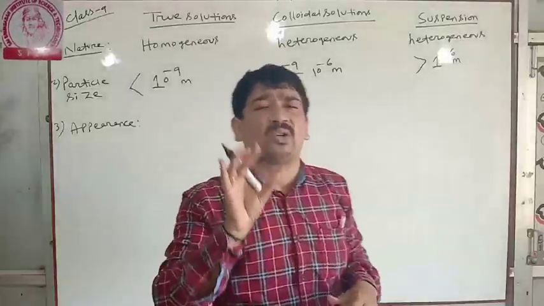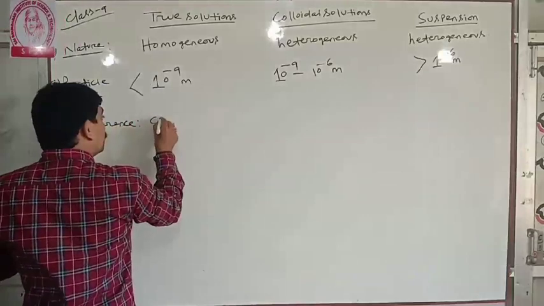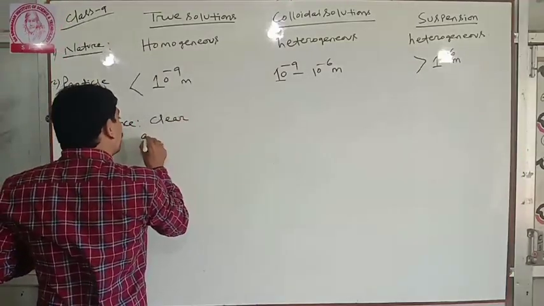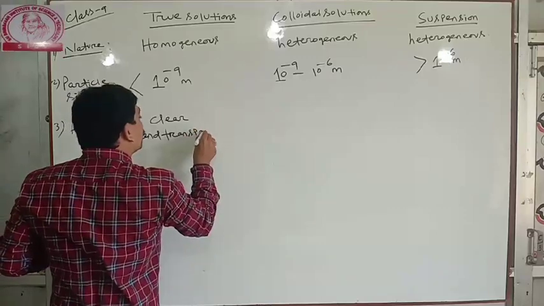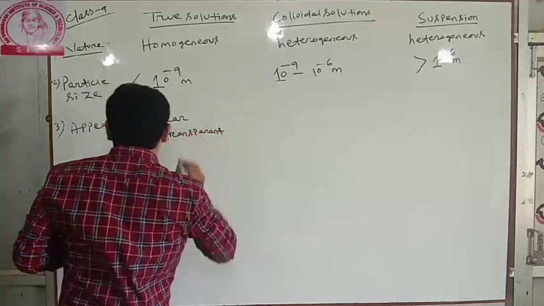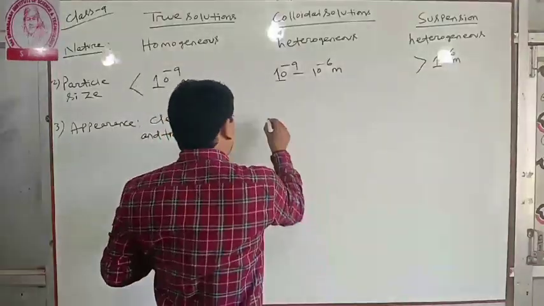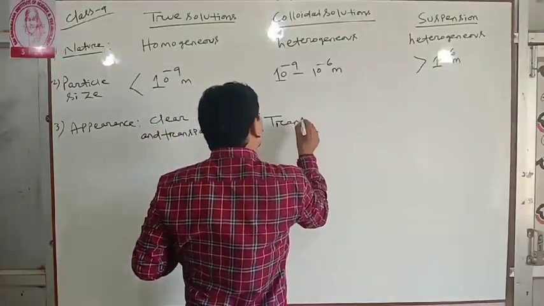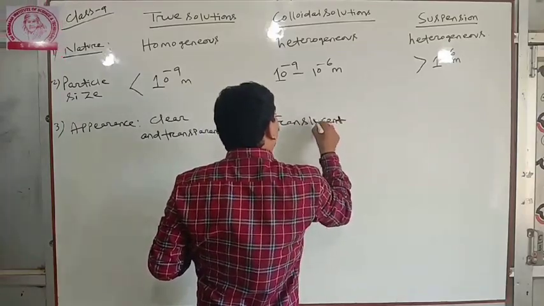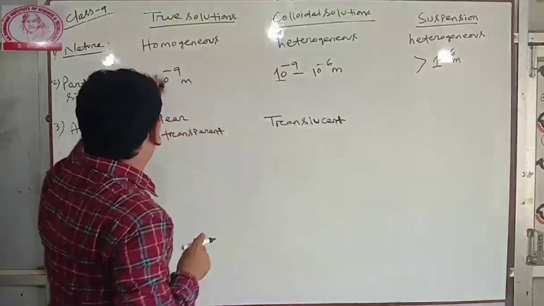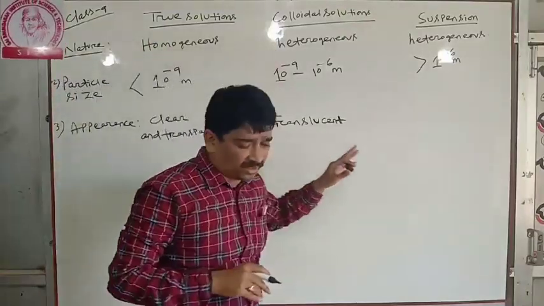True solution is clear and transparent, whereas colloidal solution is translucent.